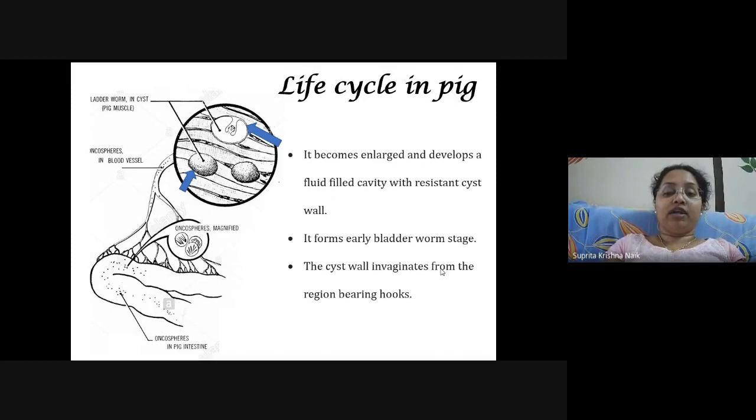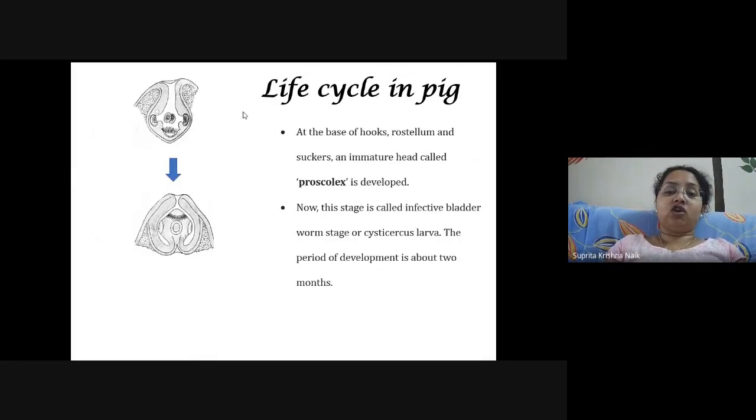The cyst wall evaginates from the region bearing hooks. Now this is the region you can see here. There your small scolex is starting to get formed, and from here it will start to evaginate, that is, start coming out of the embryo. At the base of the hook, rostellum and suckers, an immature head called proscolex is developed.